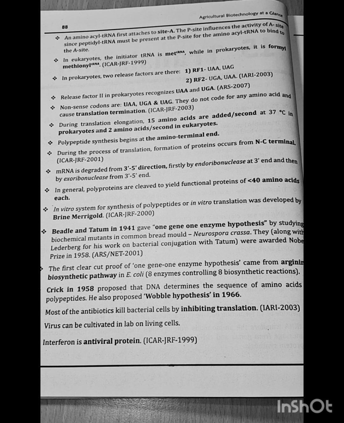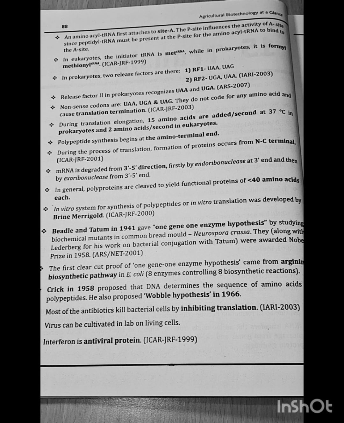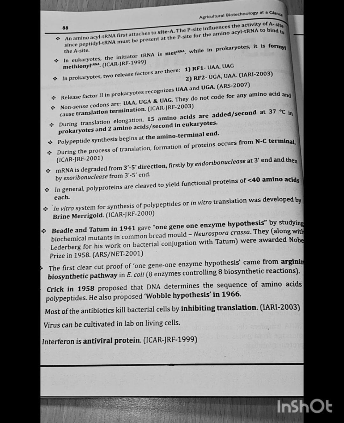ICAR-JRF 2001: mRNA is degraded first by endoribonuclease and then by exoribonuclease from 3' to 5' end. In general, polyproteins are cleaved to yield functional proteins. In vitro translation was developed by Brenner-Marigold.